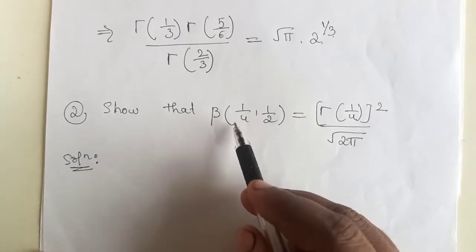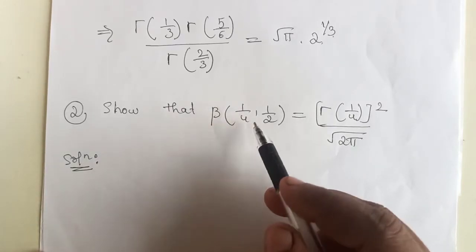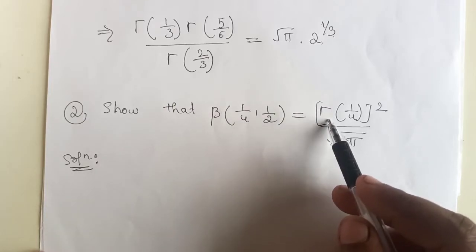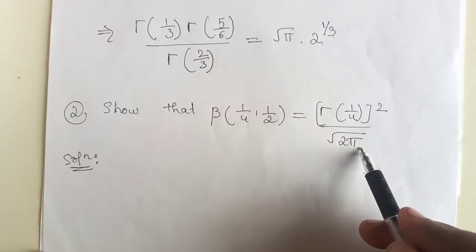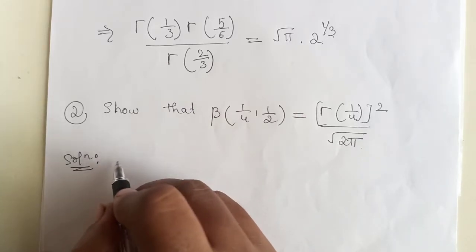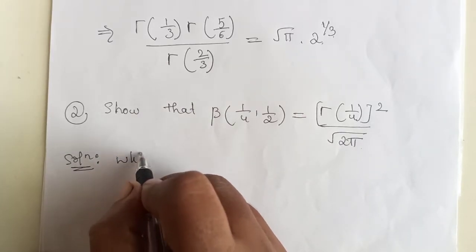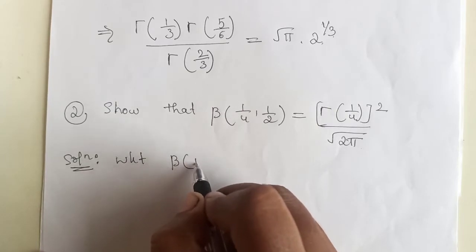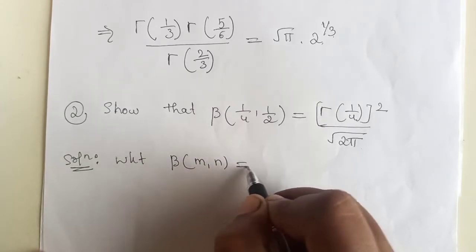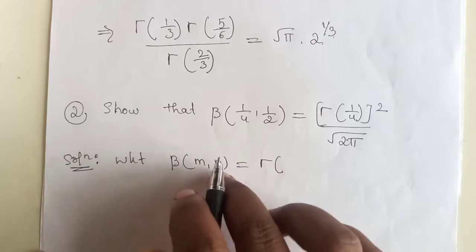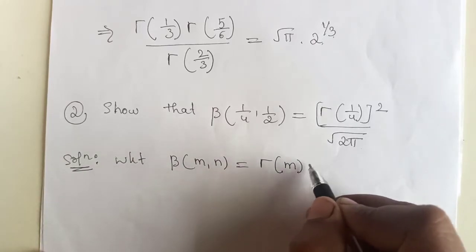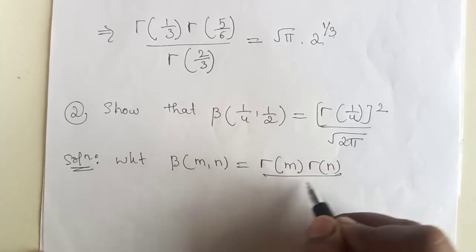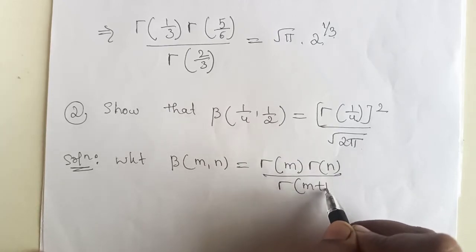Next problem, show that beta of 1 by 4 comma 1 by 2 equals gamma of 1 by 4 whole square divided by root 2 pi. Proof: by the relation between beta and gamma functions, we have beta of m comma n equals gamma of m into gamma of n divided by gamma of m plus n.